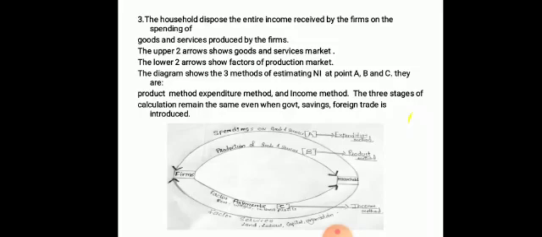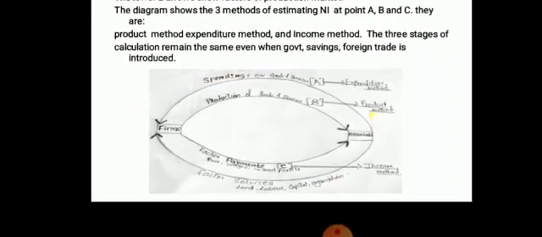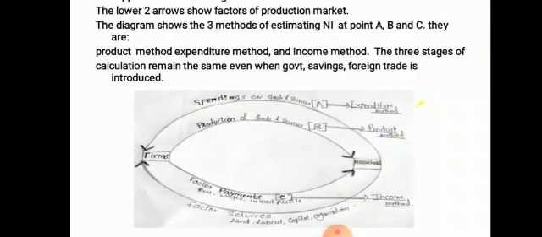Now, just see the diagram. It is a circular diagram. The arrows are important here. On your left hand side you will write firms and on the right hand side you will write households. Now see, the households are doing the spending on goods and services.